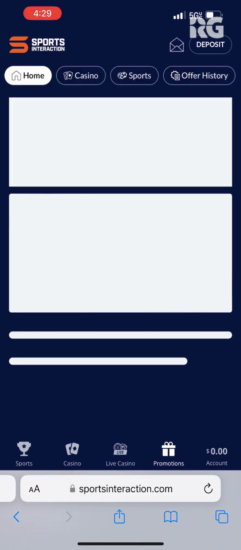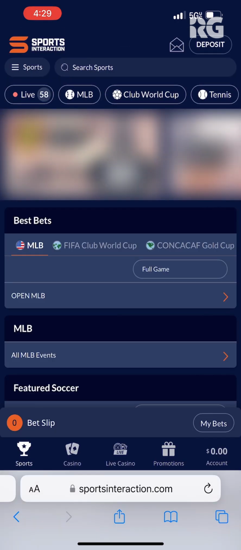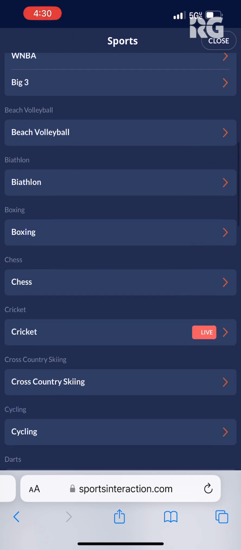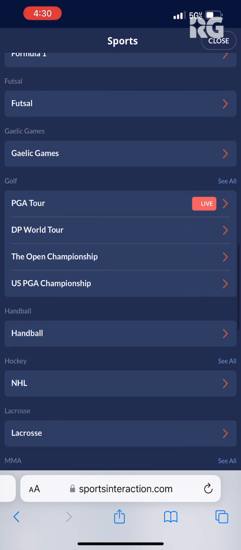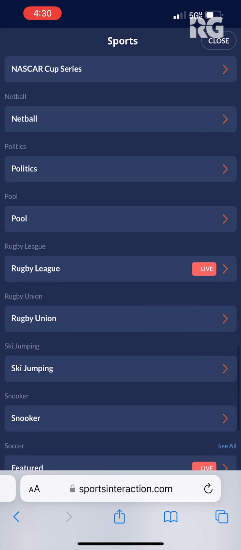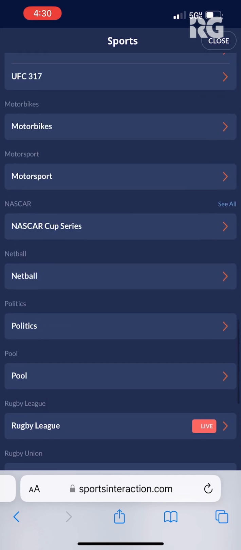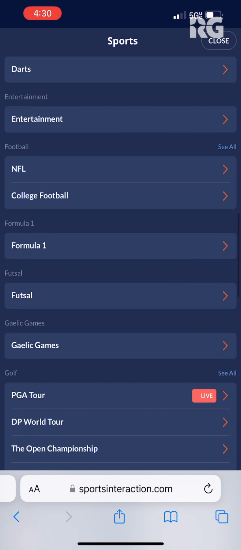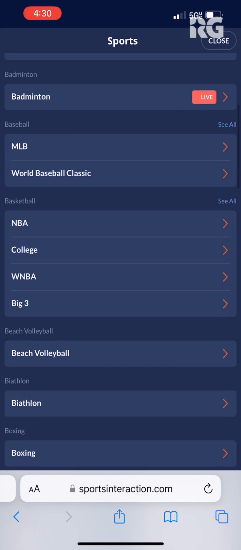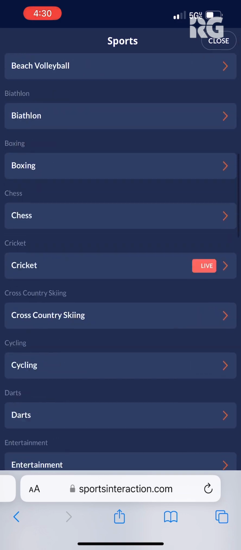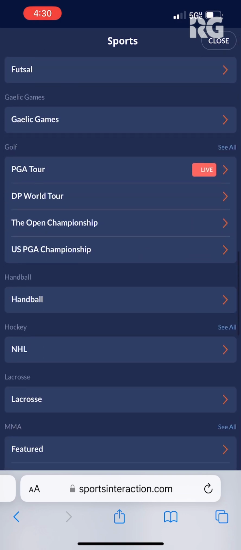Now let's explore what sports and leagues you can bet on. So I'm going to go back here. Let's click on sports in this collapsible menu, and as you scroll down here, there's a ton of different stuff that you can wager on, including the NFL, NBA, NHL, and the MLB. There are also more niche markets available, such as alpine skiing, Gaelic games, ski jumping, and more. There's just hundreds of bets and hundreds of markets to choose from, so you won't have to worry about not finding something here at Sports Interaction.